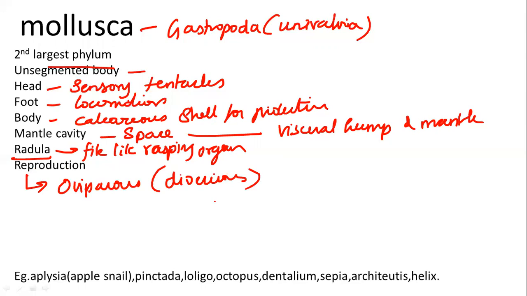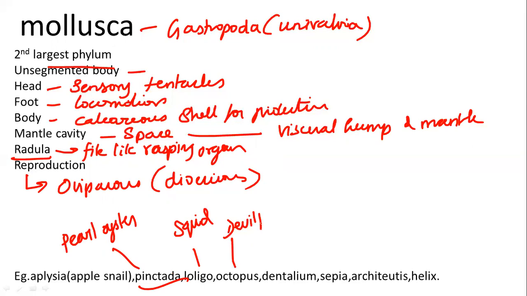When we talk about examples, Aplysia is commonly called apple snail. Pinctada is called pearl oyster. Loligo is called squid. Octopus is called devilfish. Dentalium is called tusk shell.